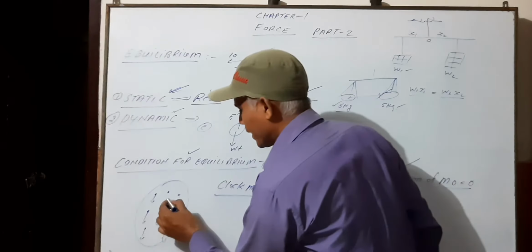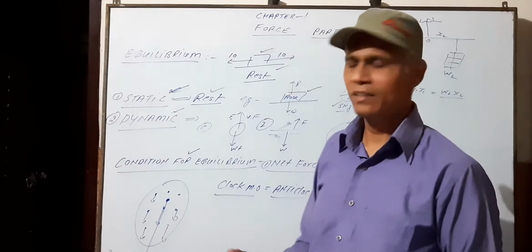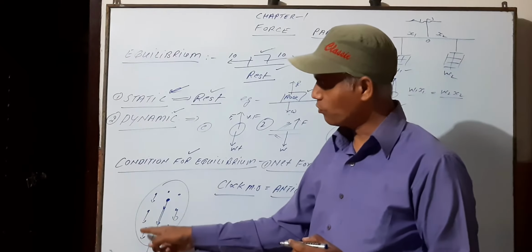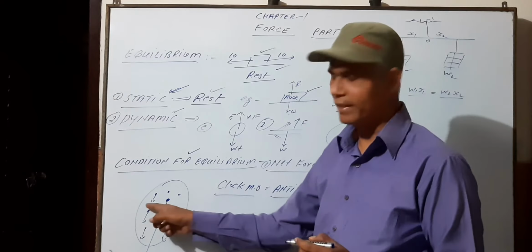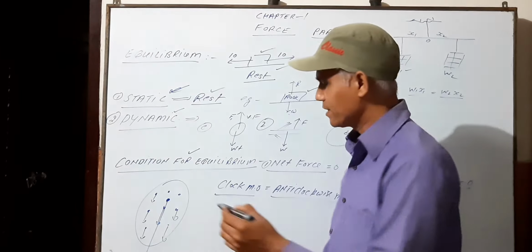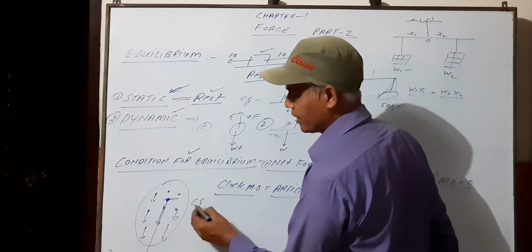So that point where whole mass of the body is supposed to be lying, and where the algebraic sum of all the moments due to these particles with which this body is made up of is 0, that point is known as center of gravity.